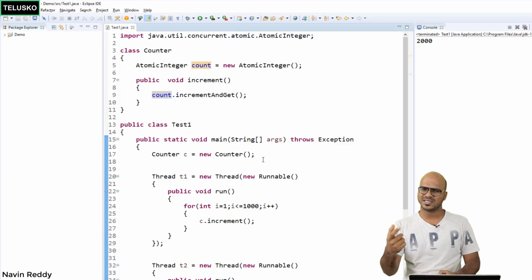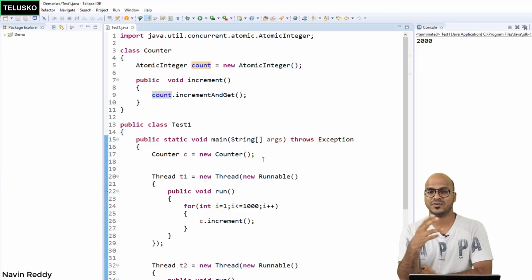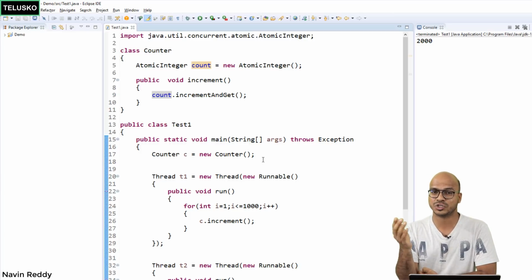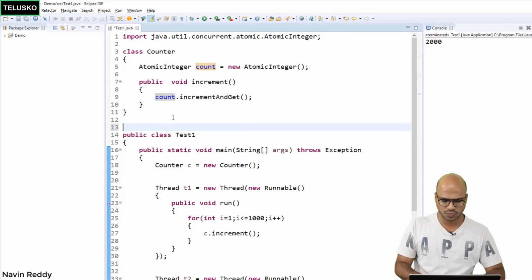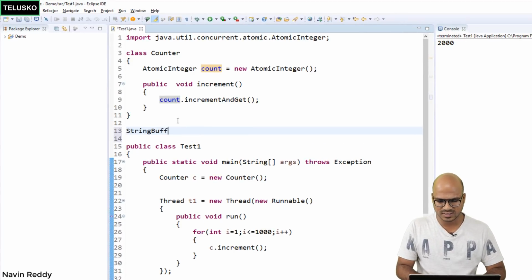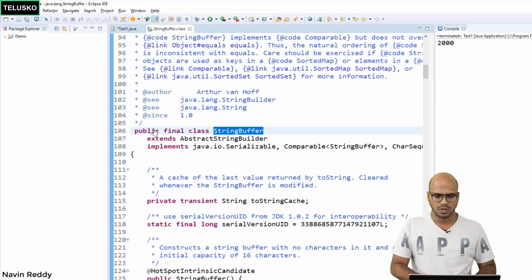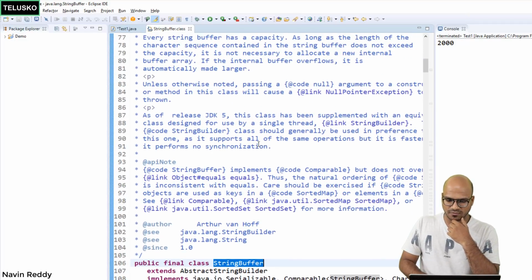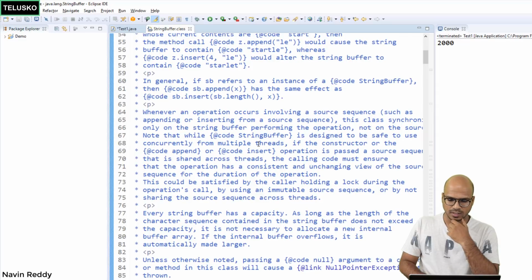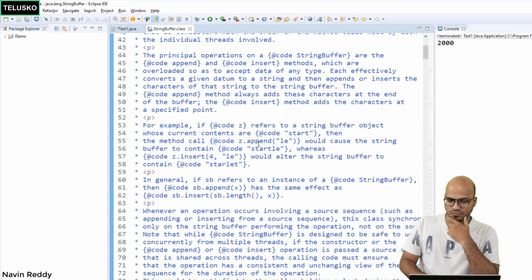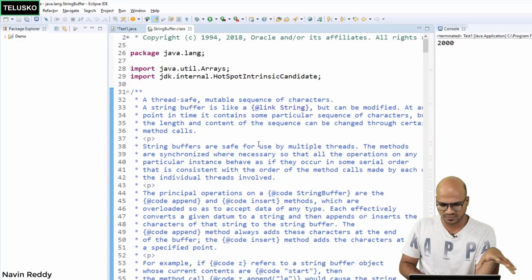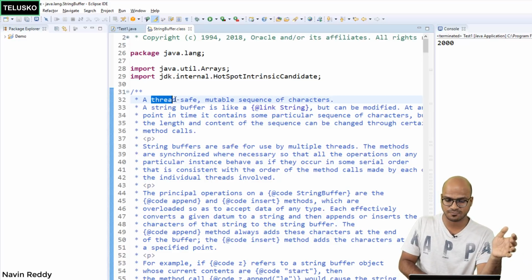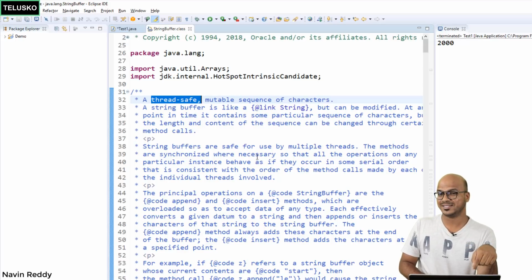Now you will hear this concept of thread safe with multiple things. For example, we have two classes in Java, StringBuilder and StringBuffer. Both do the same thing, right? They provide you the option of changing the string value once assigned. So we have StringBuffer and we have StringBuilder. One is thread safe, one is not. If you read the documentation, somewhere it will say it provides synchronization, it doesn't provide synchronization. You can say a thread safe mutable sequence. That means this is thread safe. So all the methods here are synchronized, right?